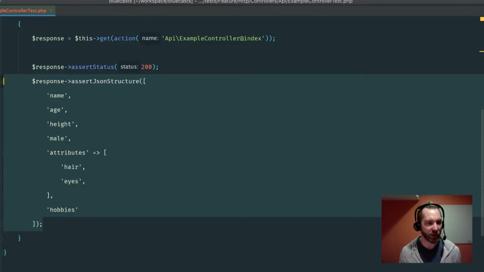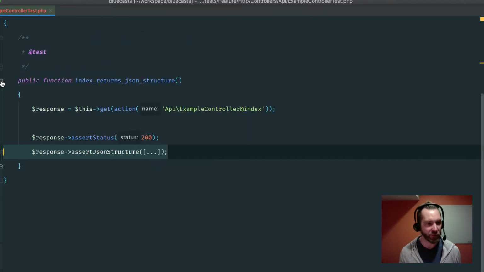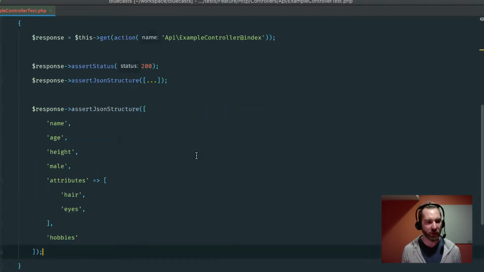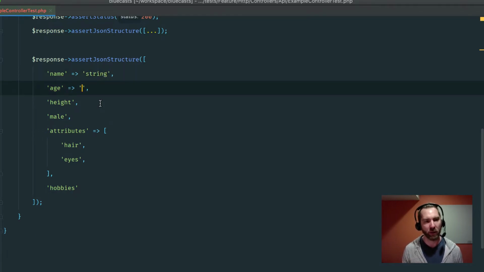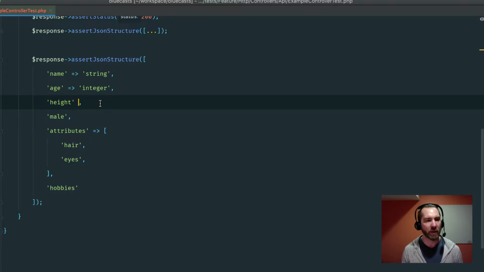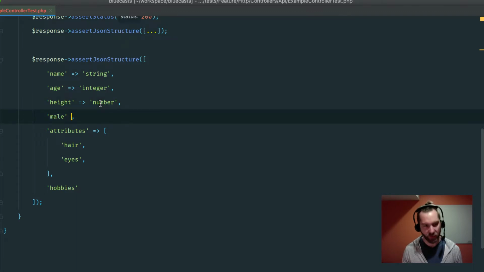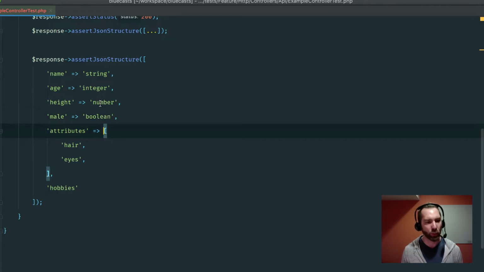So let's just copy this so we can keep it as a reference, and I'll collapse it so it doesn't get in the way. What I would really like to be able to do is say something like string, integer maybe, here we could say number, here we could say boolean or bool.